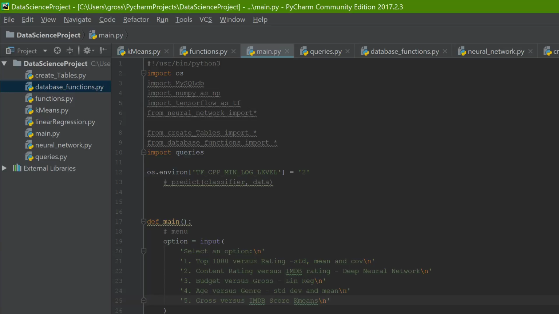Question 2. We are checking out the content rating versus the IMDb rating using deep neural networks. We're seeing if we can predict the IMDb rating given the content rating. We're only using 2, the PG-13 and rated R. As you can see, the test accuracy is 59%, which may or may not be statistically significant. So moving on to the next question.